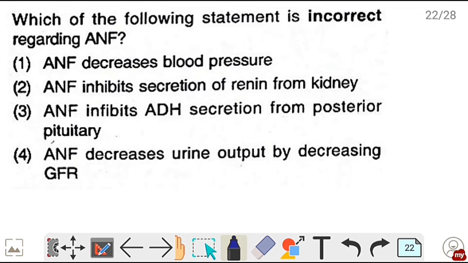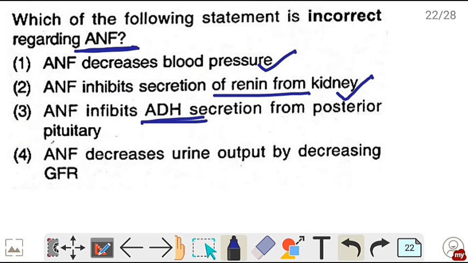Next question. Which of the following statement is incorrect regarding ANF, that is atrial natriuretic factor? ANF decreases the blood pressure, this is true. ANF inhibits secretion of renin from kidney, this is also true, feedback mechanism के through ये काम करता है. ANF inhibits ADH secretion from posterior pituitary. This is also true. Antidiuretic hormone यानी vasopressin का भी secretion को ये inhibit करता है. And ANF decreases urine output by decreasing GFR. This is wrong. ANF does not decrease the urine output. So correct is option number 4.